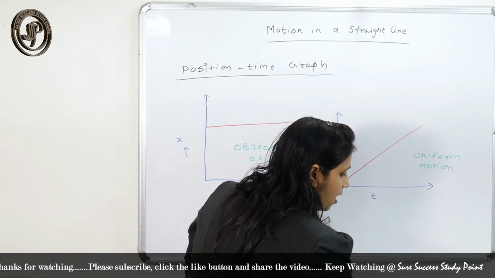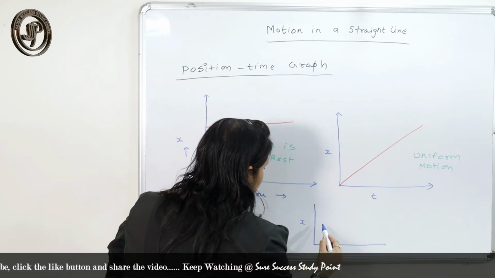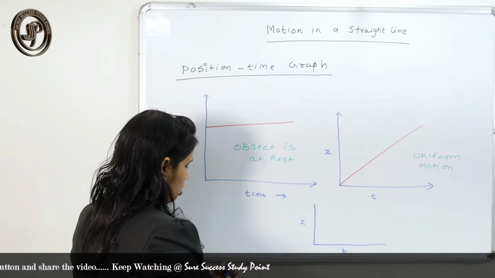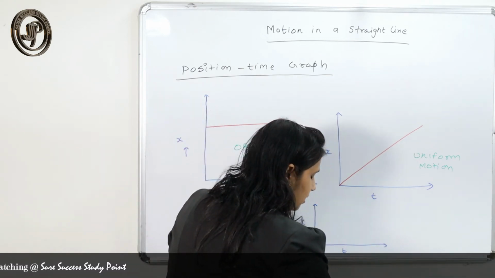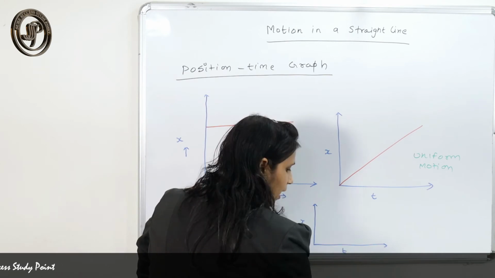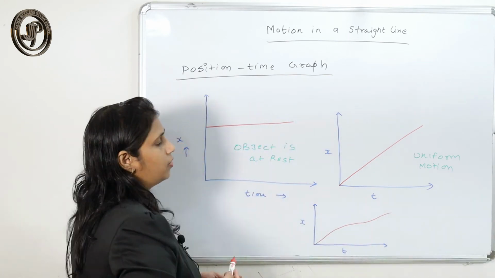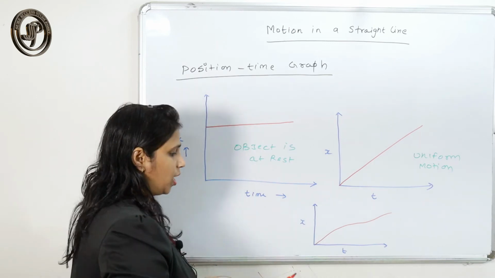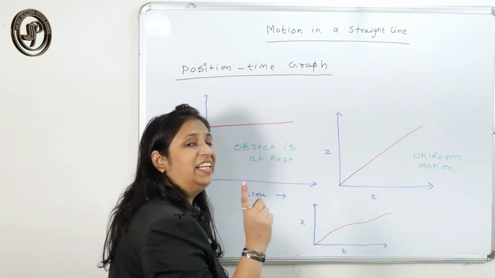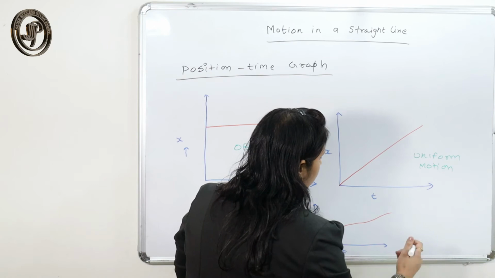Okay. And if I draw a position-time graph in such a manner, like a zigzag, this signifies the position is changing with respect to time, but not by equal amounts.